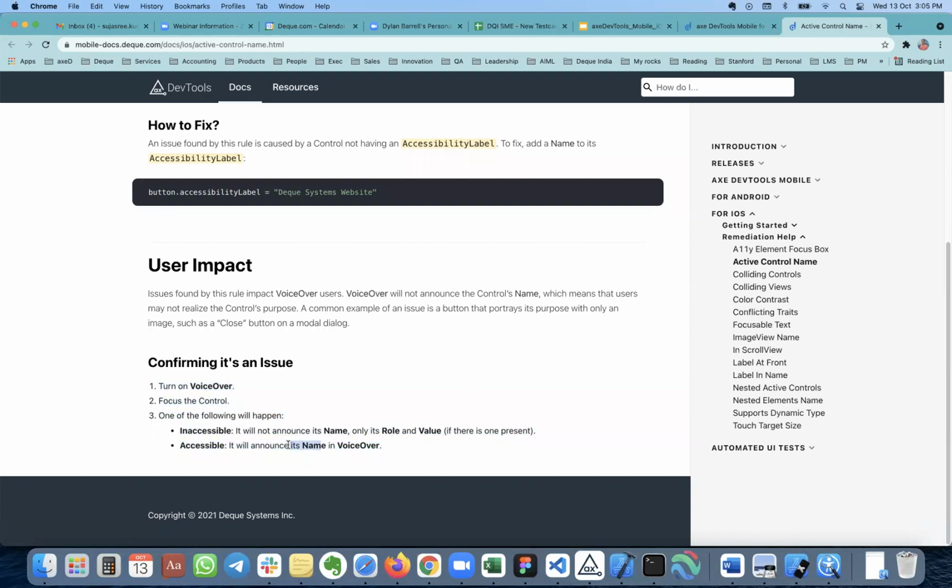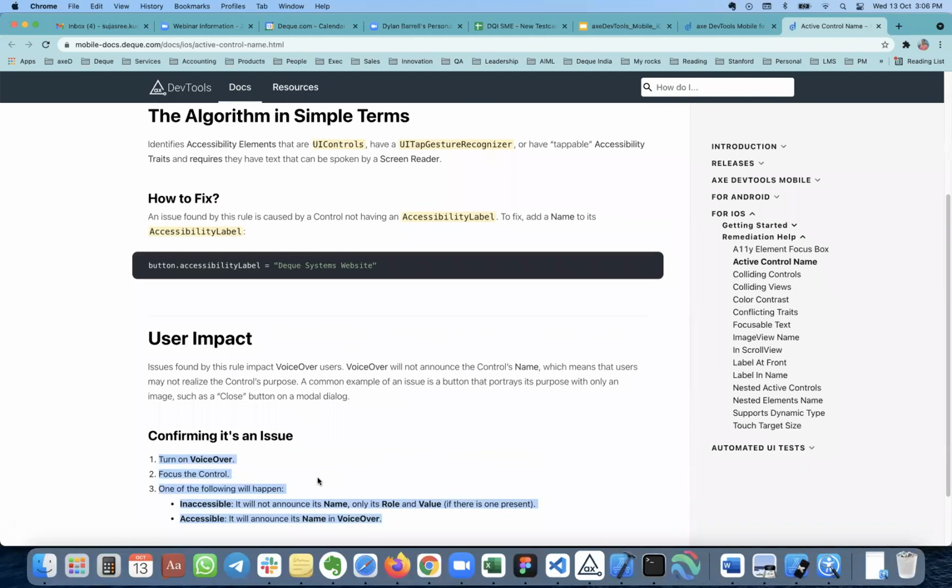If it is announcing the label, like you are trying to withdraw, it should announce withdraw button, or maybe some other button name. If it is not doing that, then it is still inaccessible and you have to go back and fix. So we are giving the manual testing criteria here as well, along with the automation rule that we are throwing here.